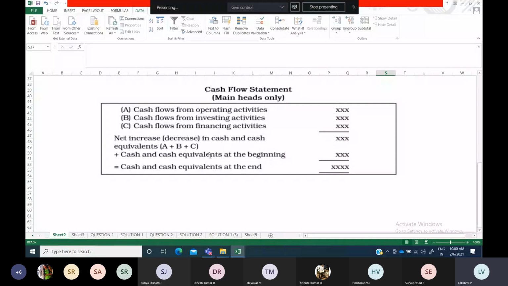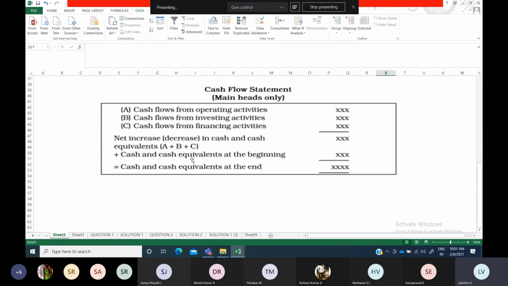With that, what you are going to do is add cash and cash equivalents at the beginning, that is your opening balance of cash. As I told, for the cash flow statement you have to take your opening balance and closing balance of cash only at the end, cash or bank balance both.